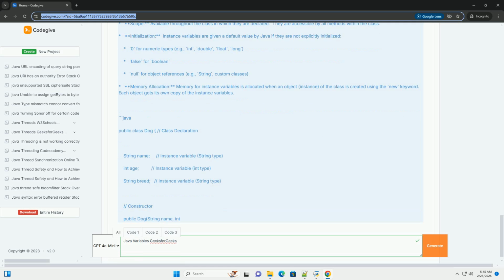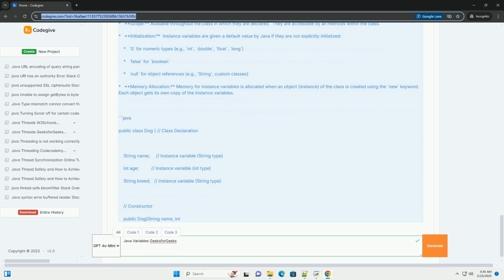Use uppercase for constant variables, with words separated by underscores, example MAX_SIZE, DEFAULT_COLOR. Mark these with the final keyword. Avoid using single character variable names, except for loop counters, like i, j, k.